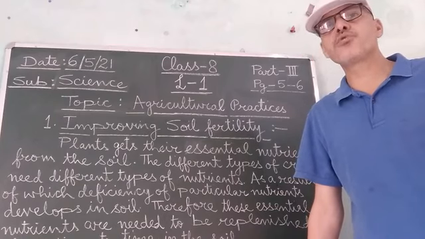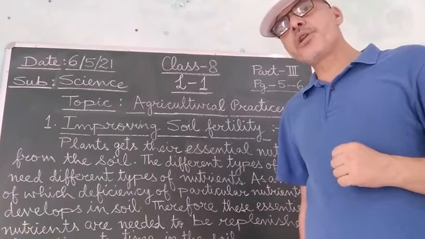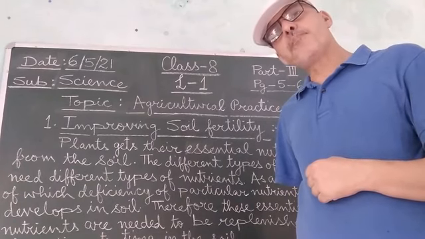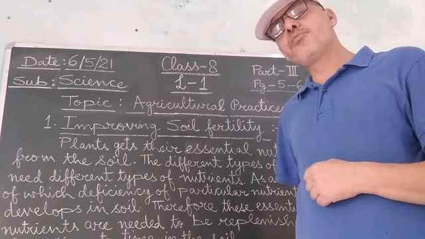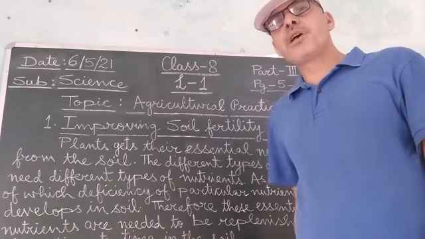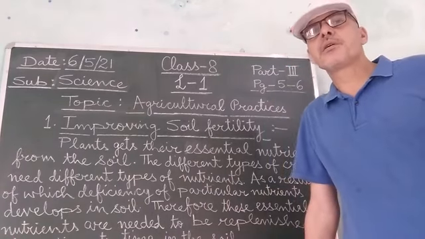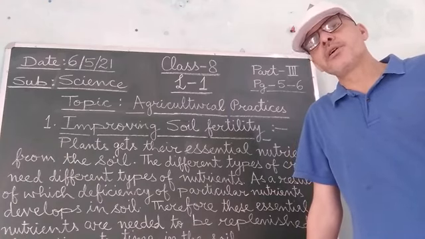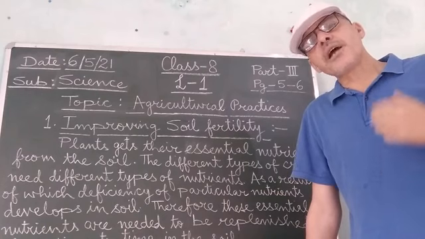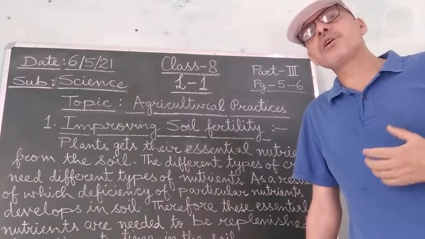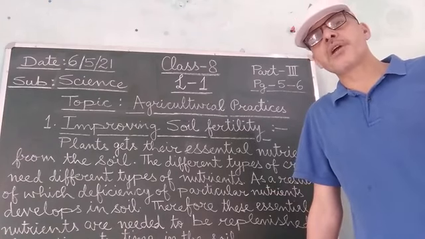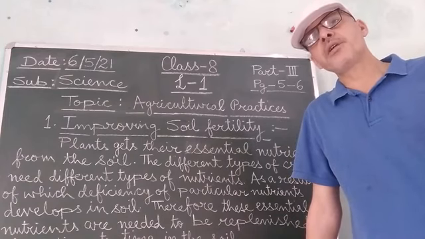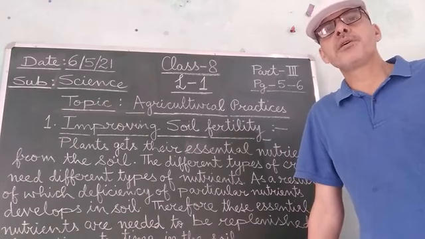And inside the root nodules of these leguminous plants are present rhizobium bacteria, and these rhizobium bacteria have the ability of helping in fixing atmospheric nitrogen. They take in nitrogen directly from the atmosphere and convert it into salts of nitrogen, that is, in the form of nitrates, and then it is taken in by the plants.